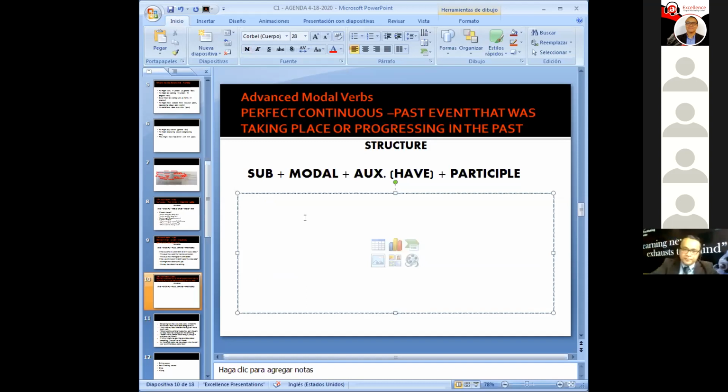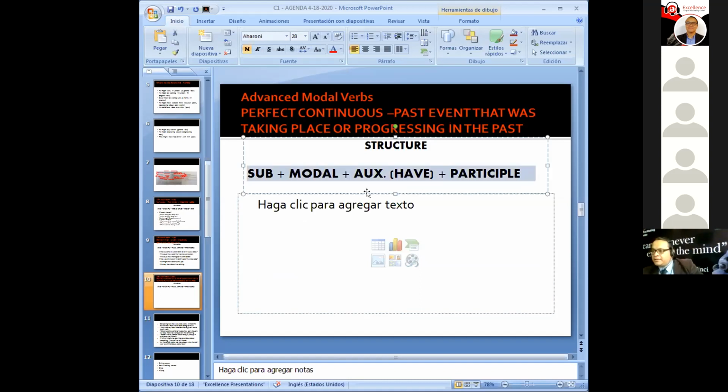All right. Now, repeat after me. Perfect continuous. Perfect continuous. It conveys a past event that was taking place or progressing in the past. That's correct. Now let's take a look at the constituents.